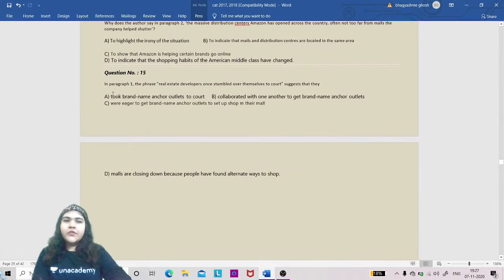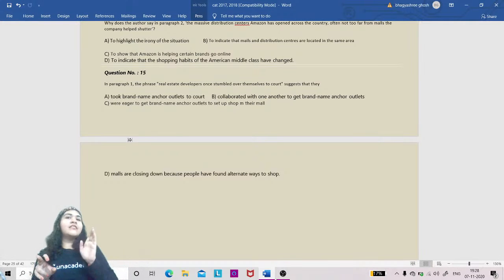If you see question number 15, in paragraph 1, the phrase real estate developers suggest that they what? So a phrase taken from the paragraph, what does it mean? Its location is there. So what does it mean? Apply the local logic, use the options, eliminate nicely, pick that option whose proof is there in that paragraph, because this is an indirect question, this is a critical question, its answer is not there in the paragraph. Pick its proof and mark it.